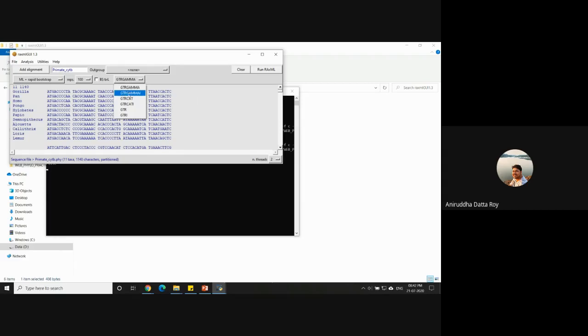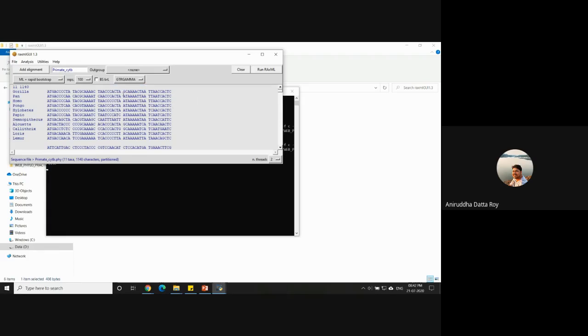You can either choose GTR gamma or GTR gamma I, where I stands for invariant sites. GTR CAT and GTR CAT I are largely for really large data sets, so let's not use those. For now, just for practice, let's use GTR gamma.